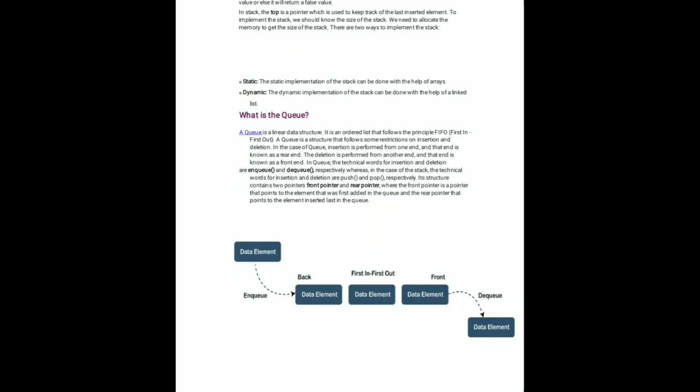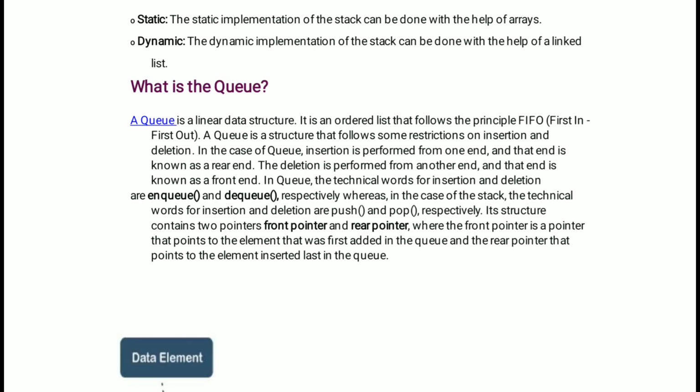This is about the stack. And the next one is the queue. So what is the queue operation in data structures? The next one is the queue. Queue is also a linear data structure. It is an ordered list that follows the principle of FIFO. FIFO means first in, first out.